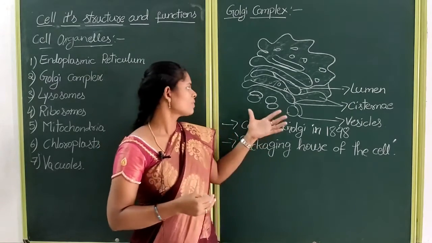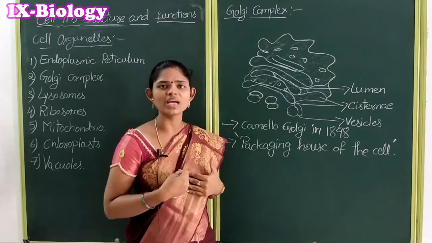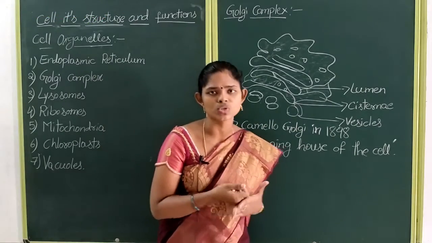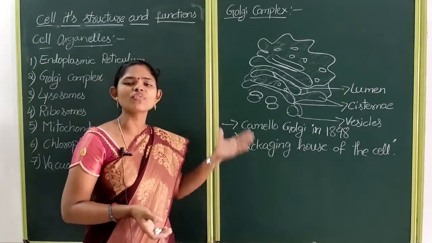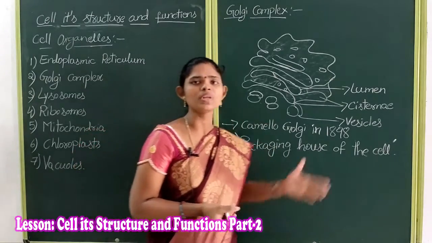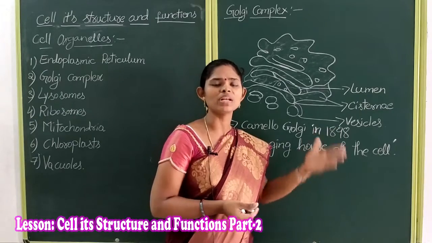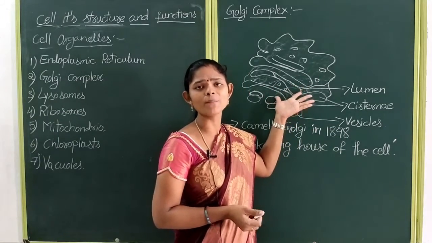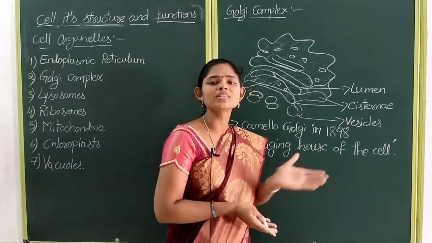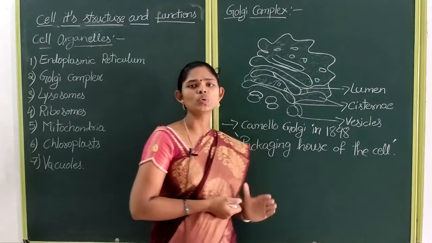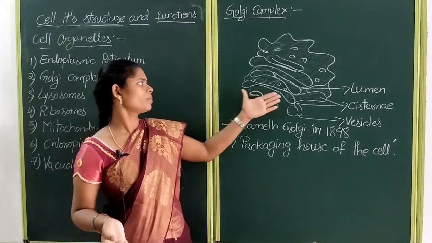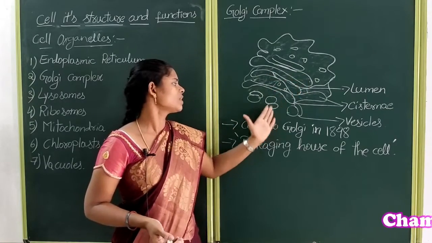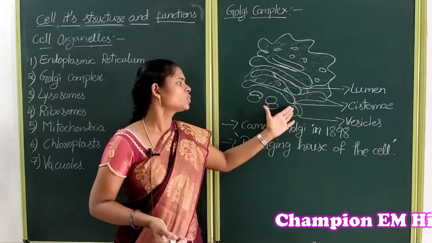From this Golgi complex I get that Palkova, which is now ready to eat. Like that, the endoplasmic reticulum transports the materials it prepares into the Golgi complex, and the Golgi complex slightly alters the substances to make them useful. Then the materials packed by the Golgi complex are transported through vesicles.